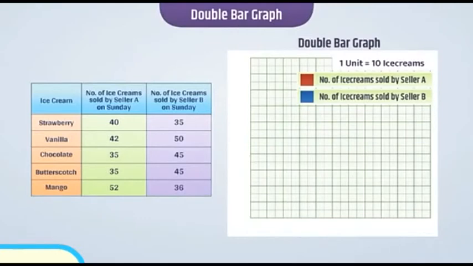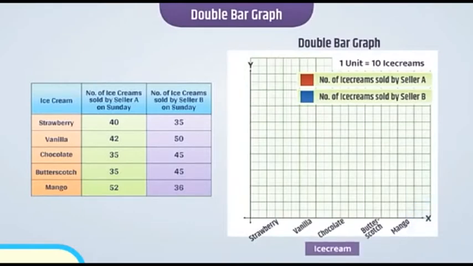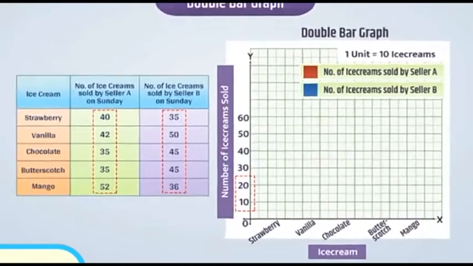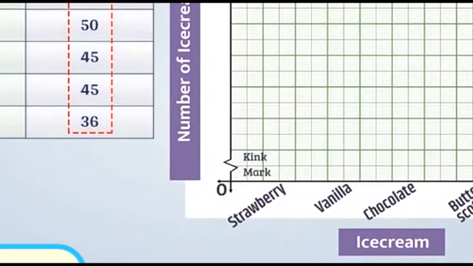First draw vertical and horizontal axes. Show categories like strawberry, vanilla, chocolate, etc. on the horizontal or vertical axis and show the number of ice creams on the other axis according to the scale taken. Here, since values less than 30 are not present, we can skip those values and start from 30. To do so, we will draw a kink mark which shows the values from 0 to 30 are not taken.